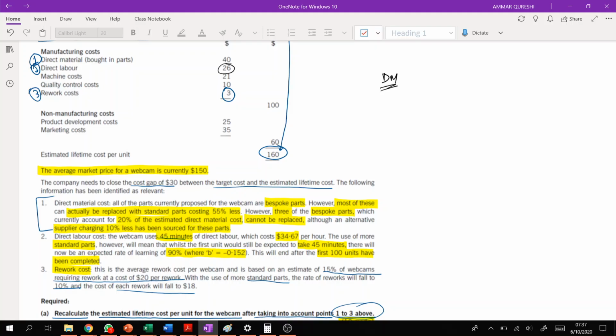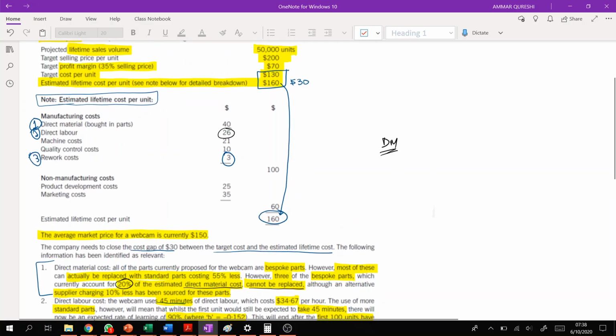However, 3 of the bespoke parts, which cost 20% of the estimated direct material cost, cannot be replaced. That means we cannot replace 20% of the parts. In other words, the examiner is telling you that we can replace 80% of the parts, right?